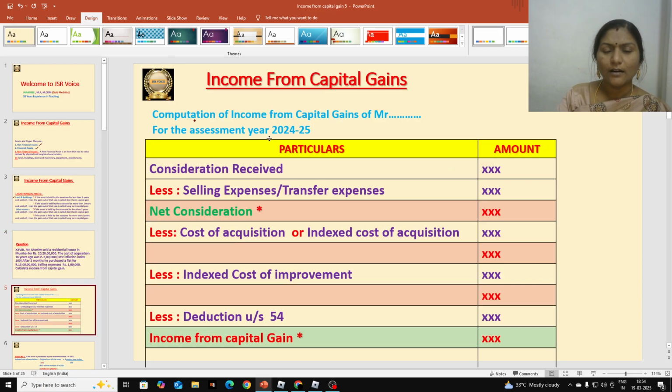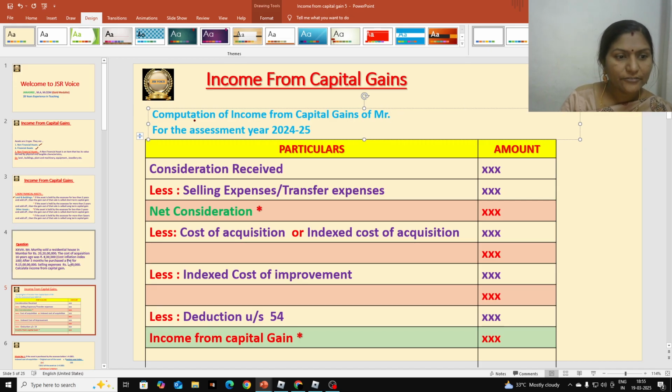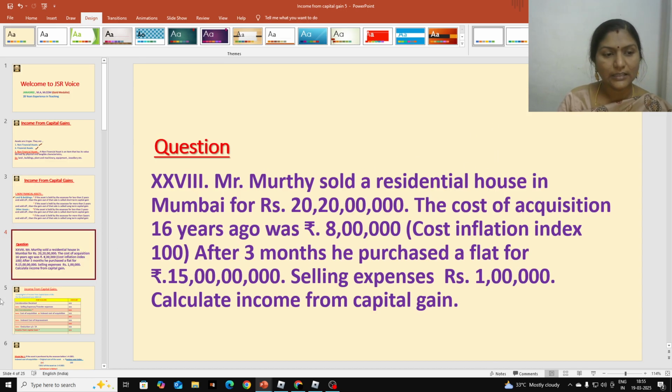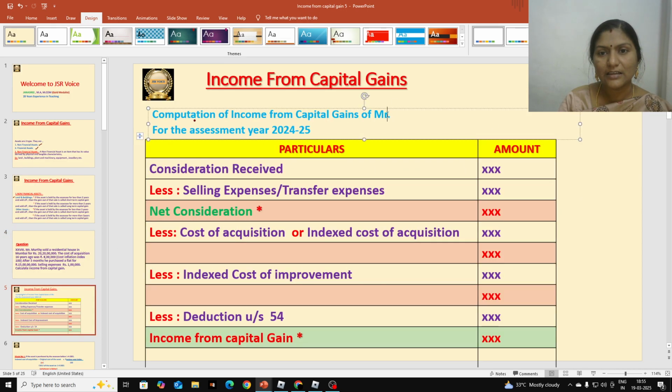So this is the format that we are going to follow. First we write the name of the assessee. Computation of income from capital gain of Mr. Murthy, for the assessment year 2024-25. This is a heading we should always give on top of the columns. Now we have to draw columns, that is particulars and amount.